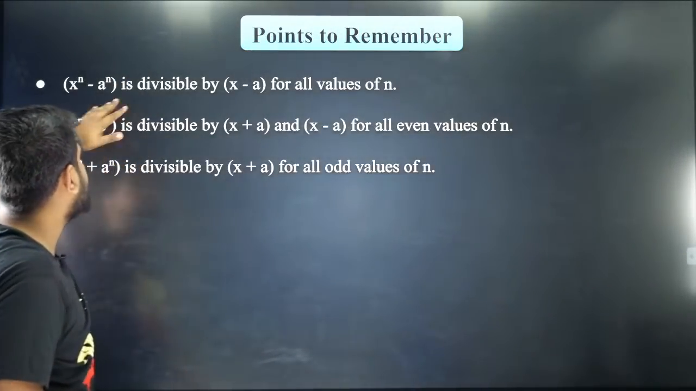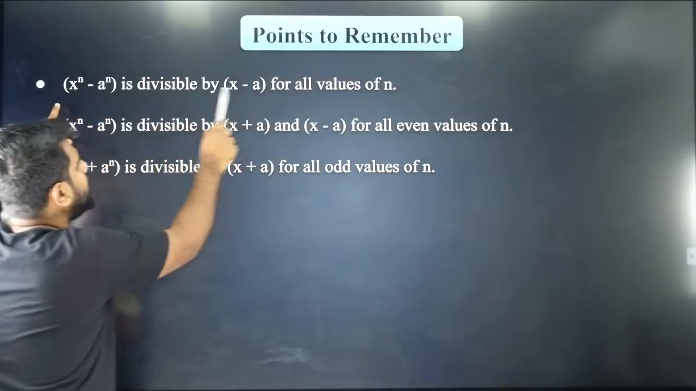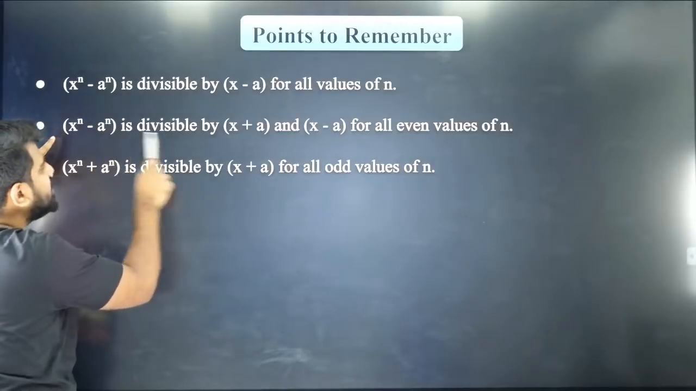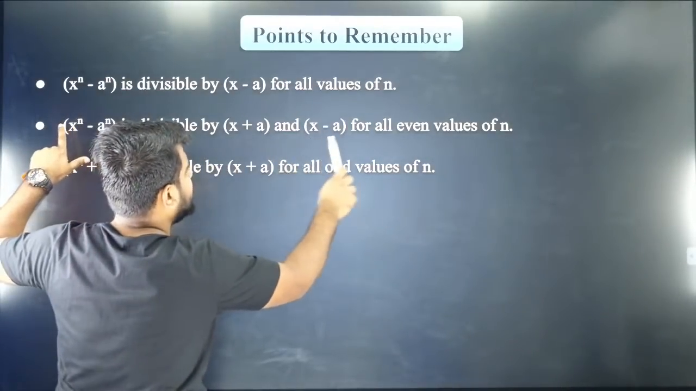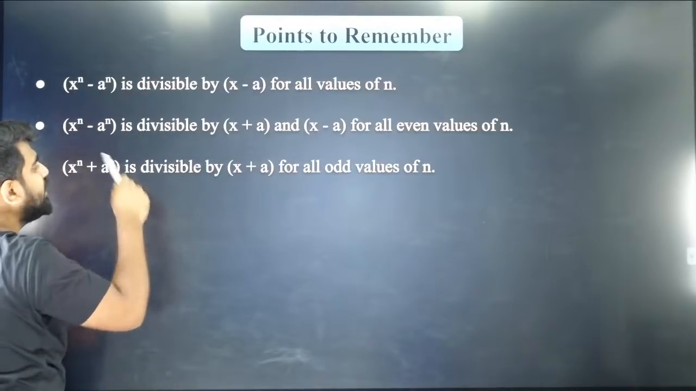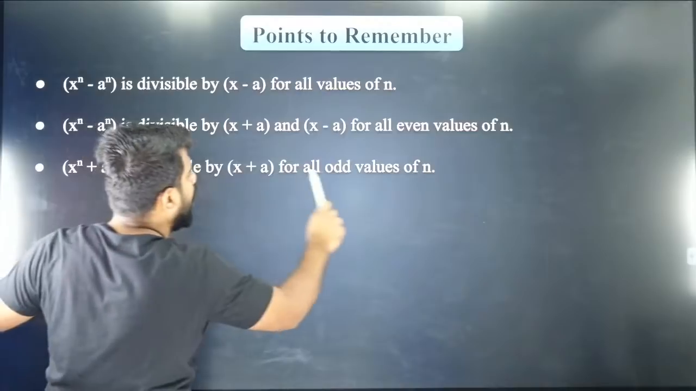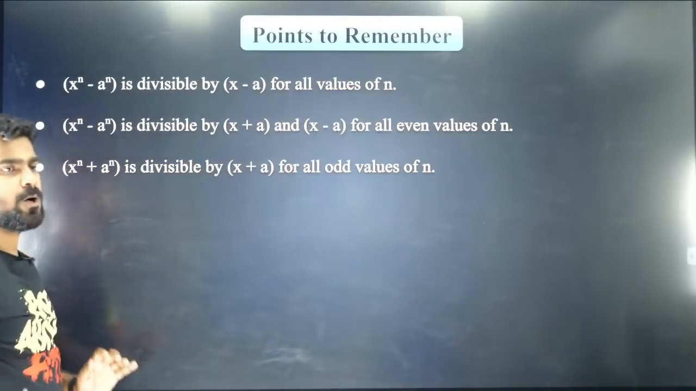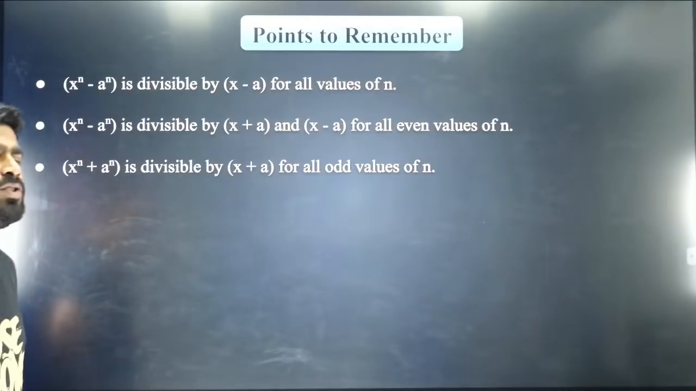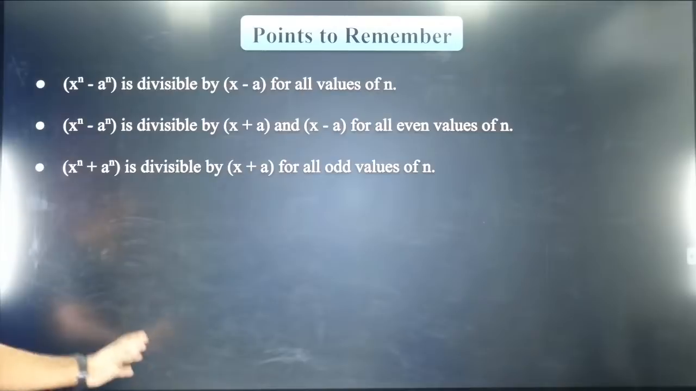And these are some common results. x^n minus a^n is divisible by x minus a for all values of n. x^n minus a^n is divisible by x plus a and x minus a for even values of n. And x^n plus a^n is always divisible by x plus a for odd values of n. Okay. So this is very important and this will be present in the PDF so you guys can go through it. Shall I move forward?